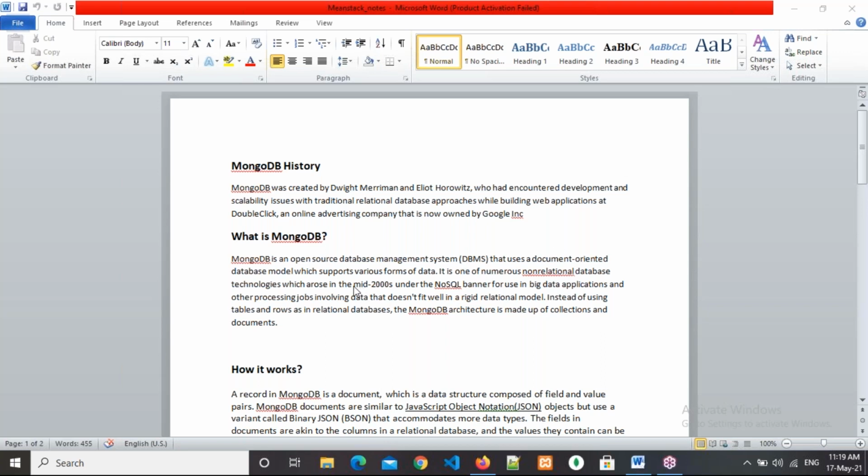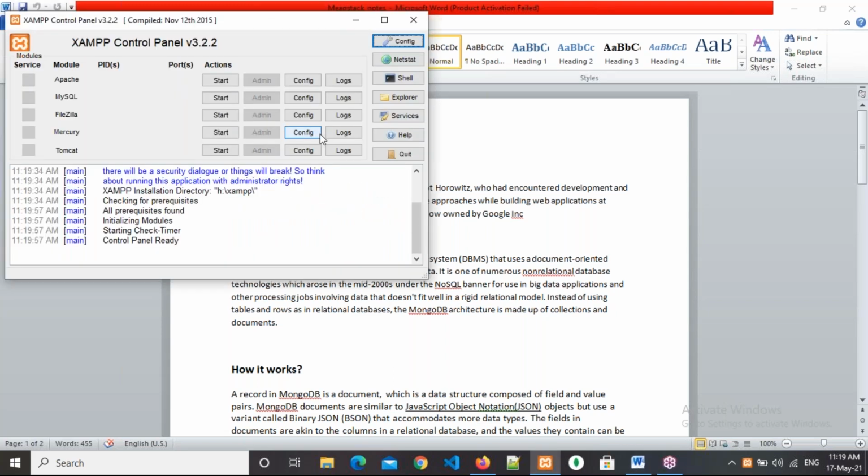Now, generally, a database is one where we store the data in the form of tables and rows. I will compare with MySQL and tell you, then you will understand it. Okay, right. Wait 1 second. I will tell you.